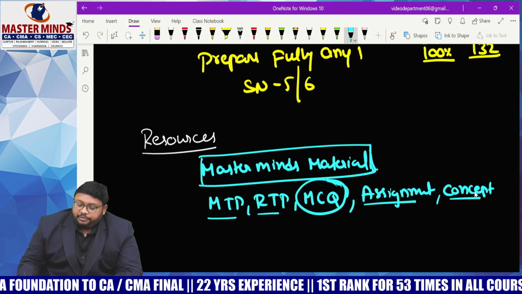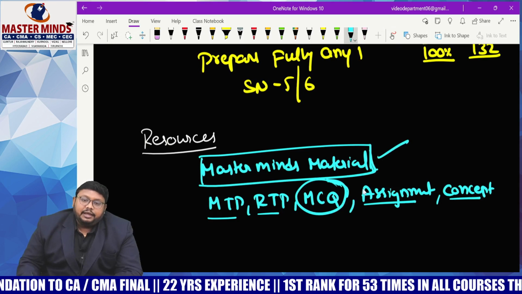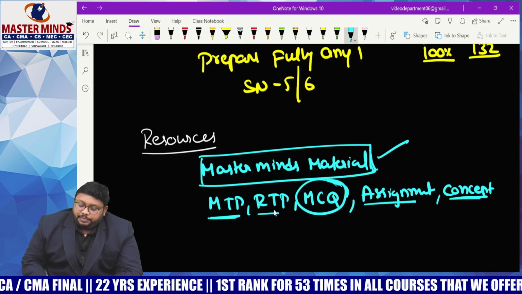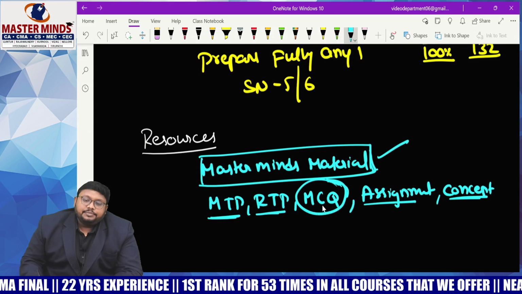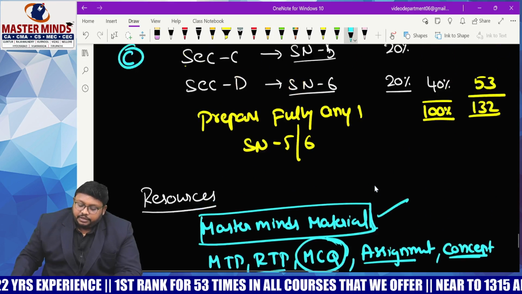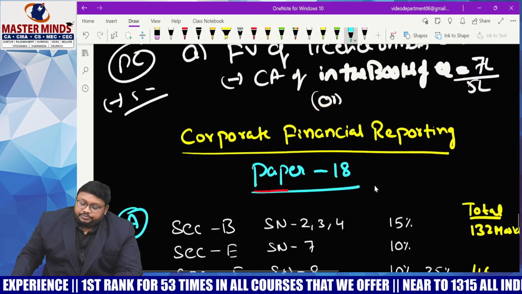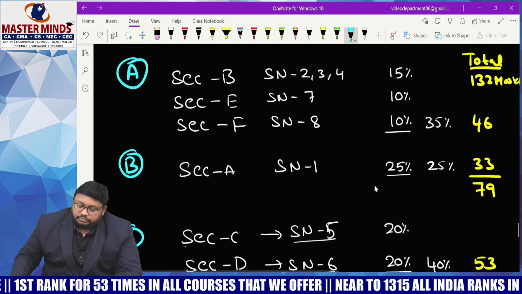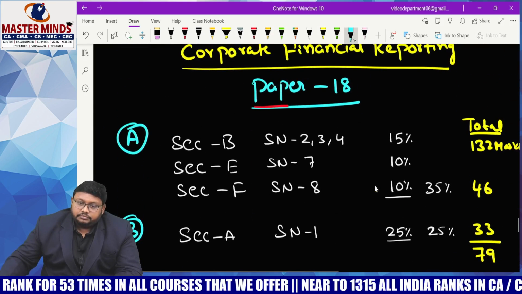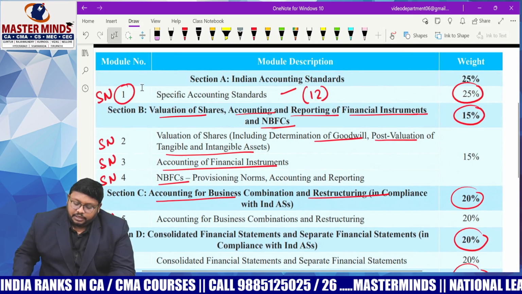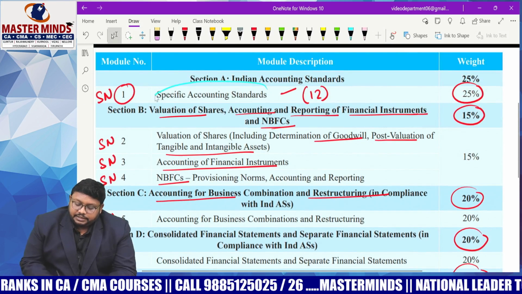So what are the sources you have to prepare? Masterminds material, both CRD and assignments, we have to check. Conceptual questions you have to check. Then you will prepare MTPs, RTPs and MCQ questions. These are the sources that you need to prepare. While coming to the preparation, specific standards we will discuss after this.